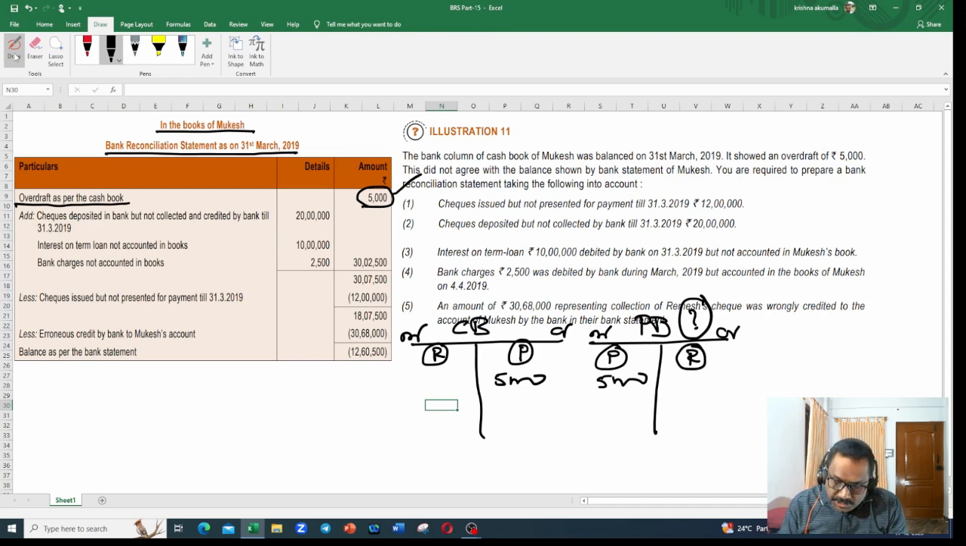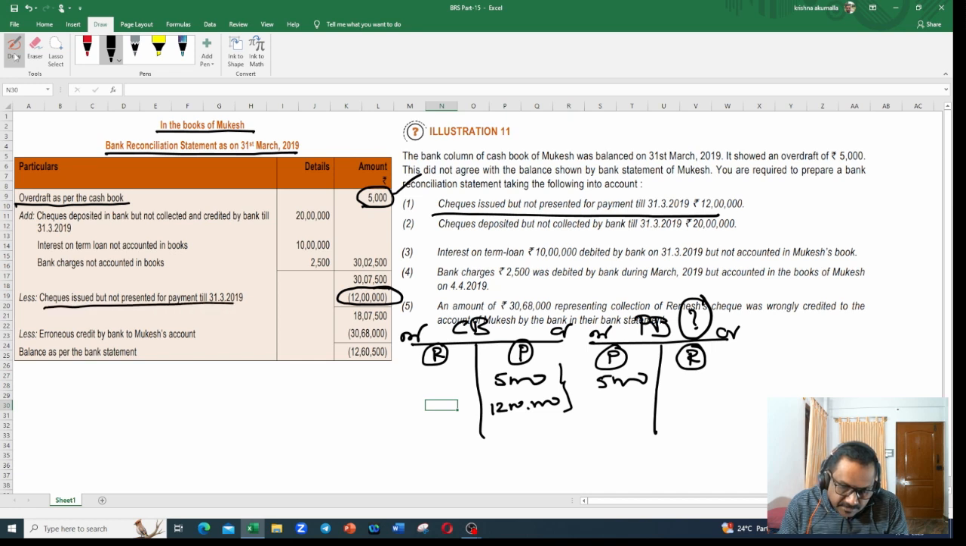Now, checks issued but not presented for payment. Checks issued, we issued checks. So it has to be recorded in payment side. Checks issued 12 lakhs but not presented in the bank. So banker wouldn't have recorded. Now cash book balance got increased, but question mark balance is passbook. Passbook balance got reduced. Since the question mark balance is reduced, you need to subtract this amount. See here. Checks issued but not presented for the payment till 31st March 2019, 12 lakhs.